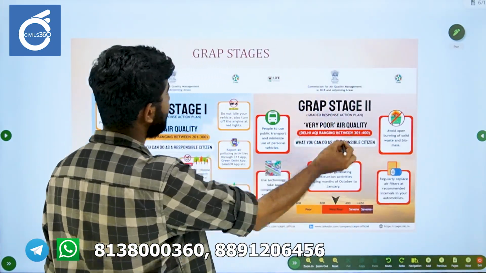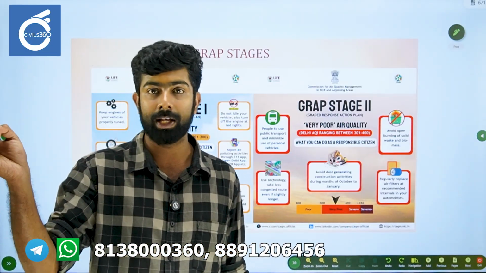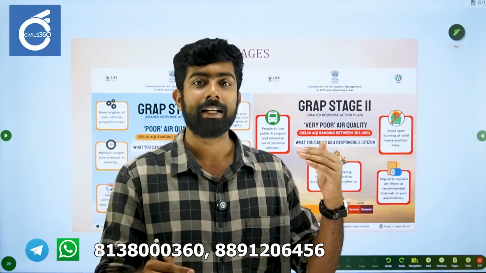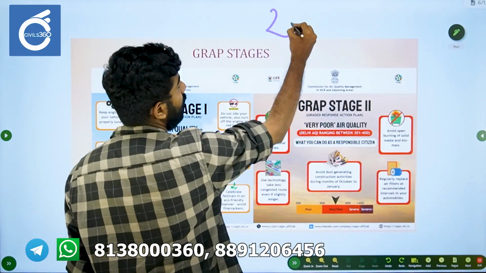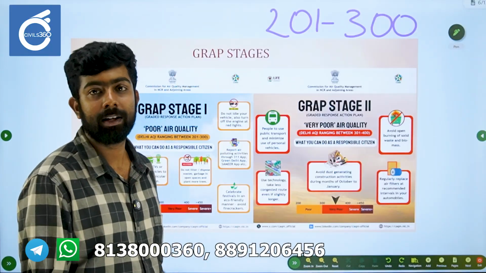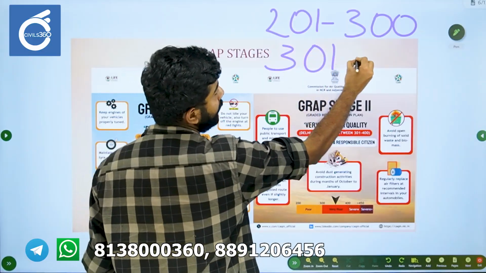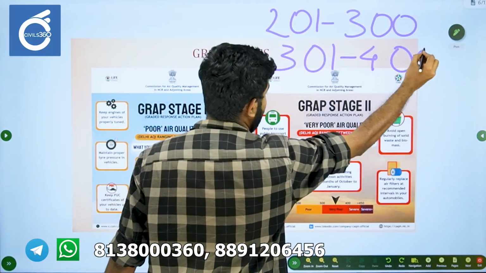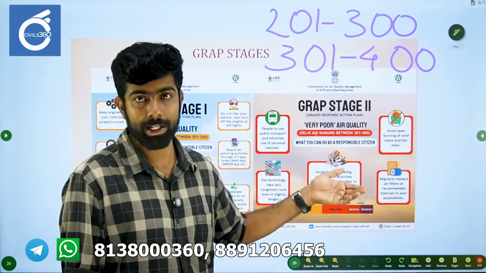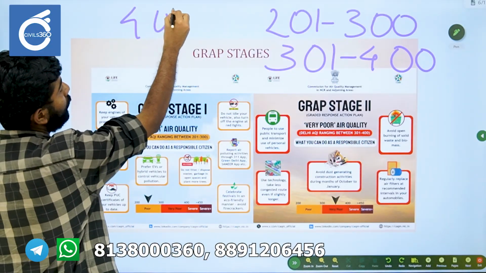Okay. So these are the different stages. Remember, there are 4 stages, each corresponding to a category of air quality index. If the air quality index is now poor, that is between 201 to 300, then stage 1 will be triggered. If it is between 301 to 400, the air quality index is very poor, and stage 2 will be triggered. After that you have 401 to 450.